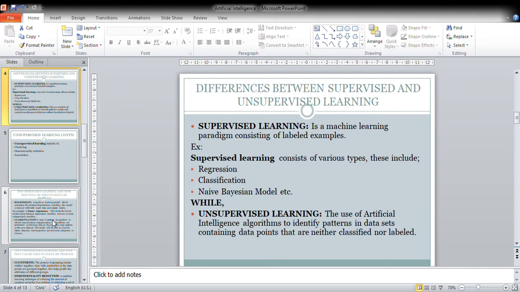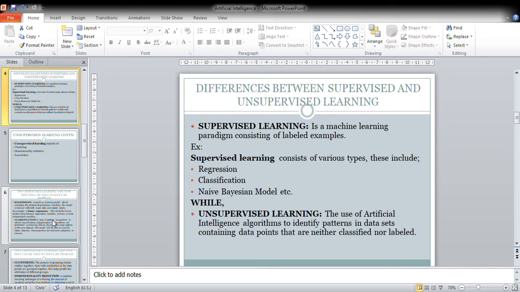Here I give the differences between supervised and unsupervised learning in detail. Now, supervised learning is a machine learning paradigm consisting of labeled data. What do I mean by labeled data? With labeled data, I have the desired input that I have to put into my model for it to give me the expected output. With supervised machine learning, this means that I am able to know the kind of output that I should expect from my model.